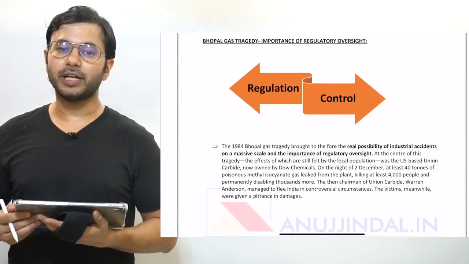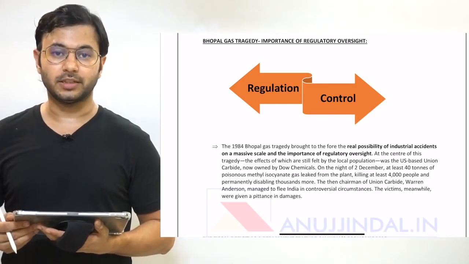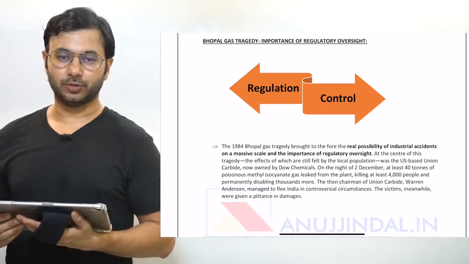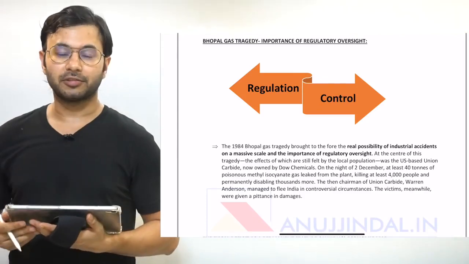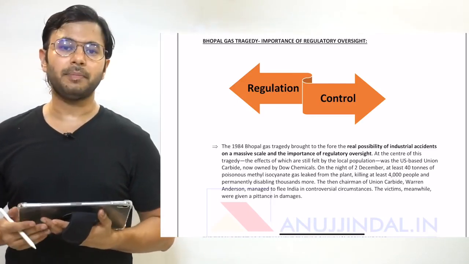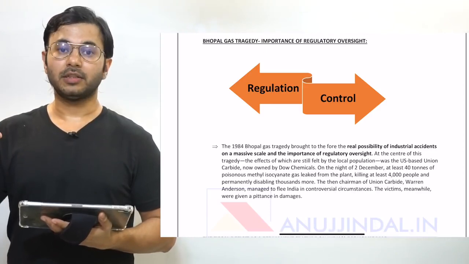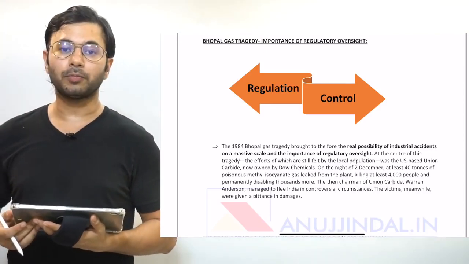The basic difference between regulation and control is that regulation focuses on promoting the industries, whereas control focuses on suppressing the industries. We changed our policy from control to regulation after 1991, when a lot of independent regulatory agencies like the SEBI, RBI, NABARD, IRDA, etc. were created or were promoted.